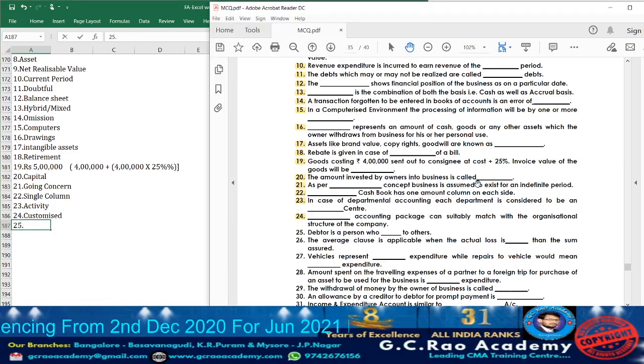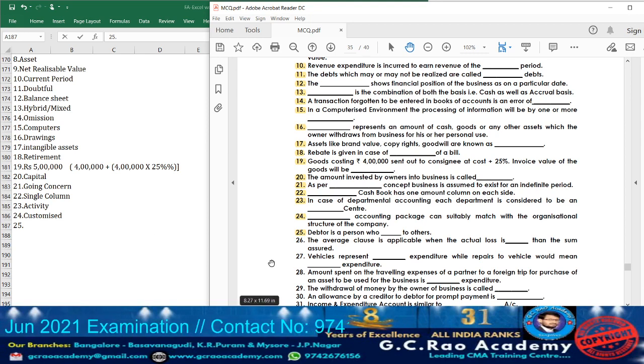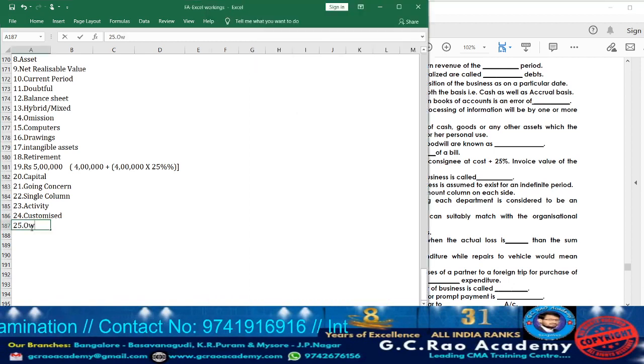Now let us move on to question 25. What are they telling? Debtor is a person who dash to others. Debtor is a person who owes to others. Actually, who provides money to others, that is what we can tell in normal language. But in accounting, we are going to use that as what? Who owes money to others. Next, take down question 26.